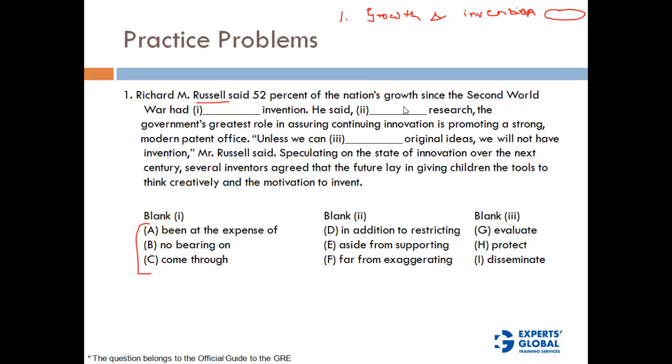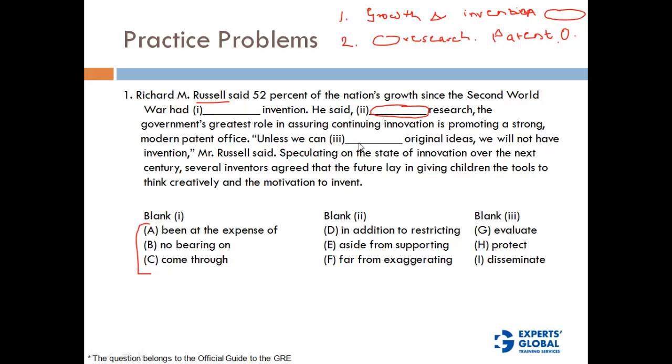He further says that dash research, the government's greatest role in assuring continuing innovation, is promising a strong modern patent office. So second, he's saying something related to research. We don't know what that something is, but the next idea is that there is a strong patent office, so let's say PO.